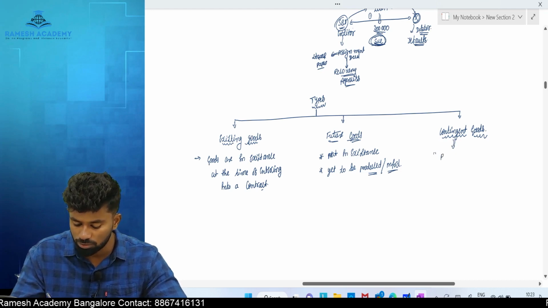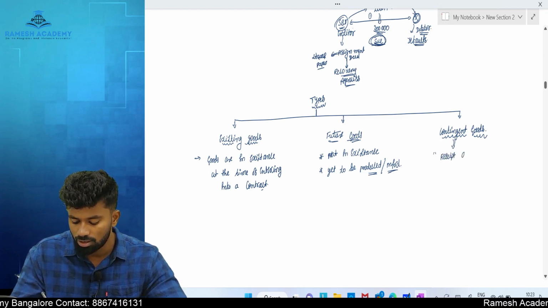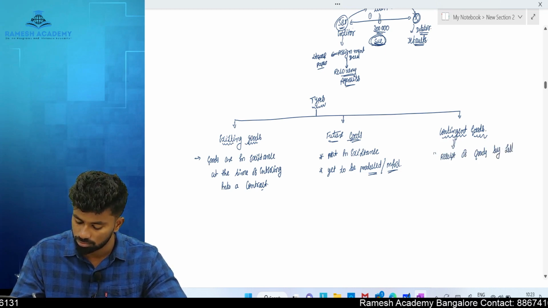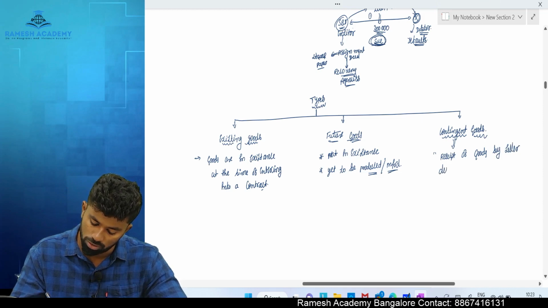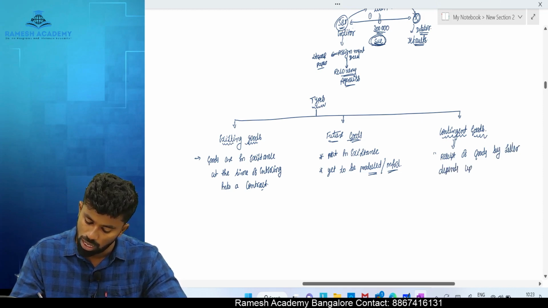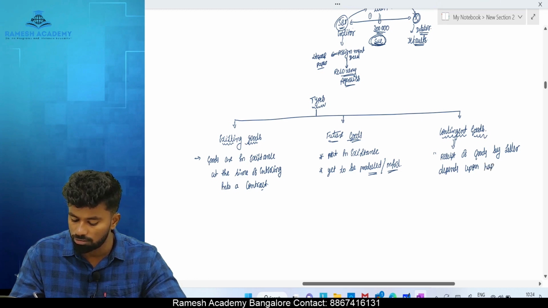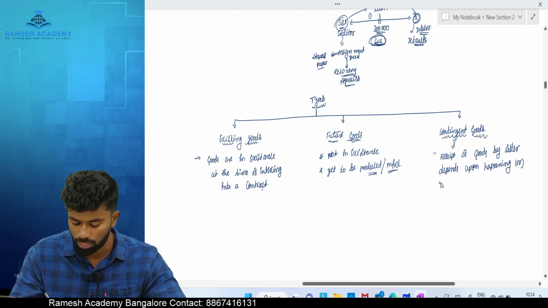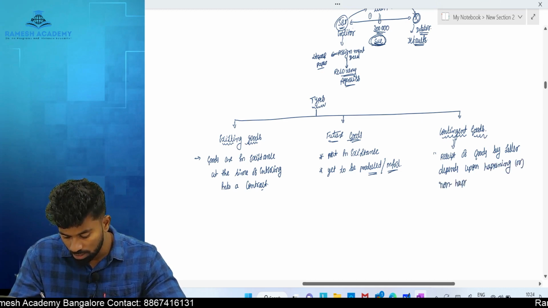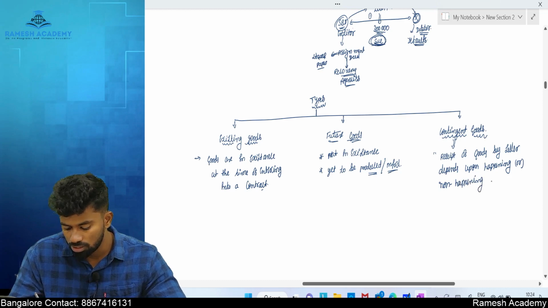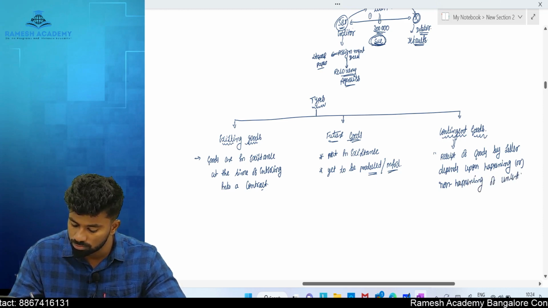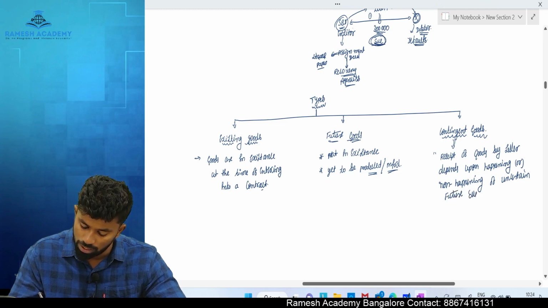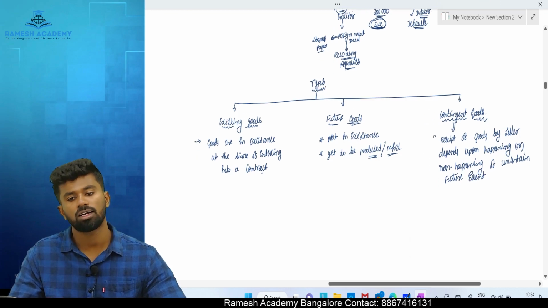The receipt of goods by the seller depends upon the happening or non-happening of an uncertain future event. Then it is called what goods? Called the contingent goods.